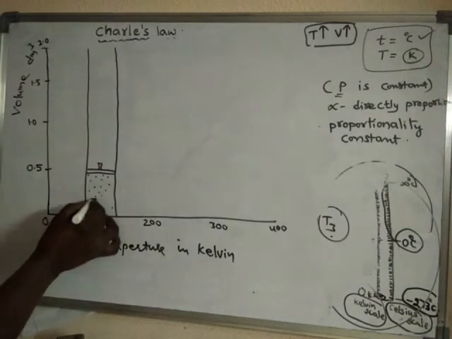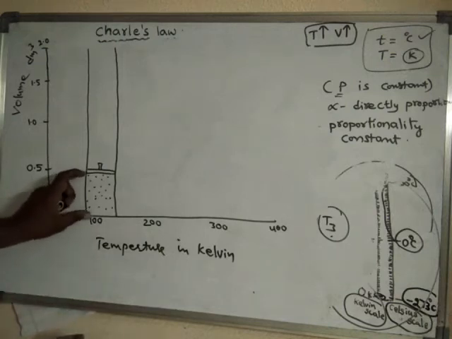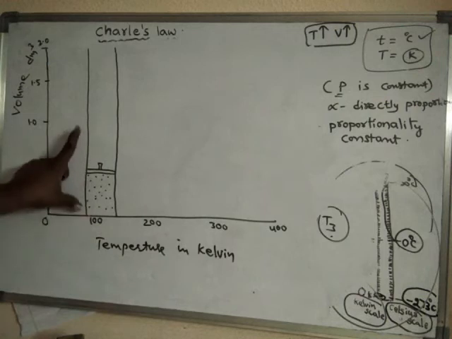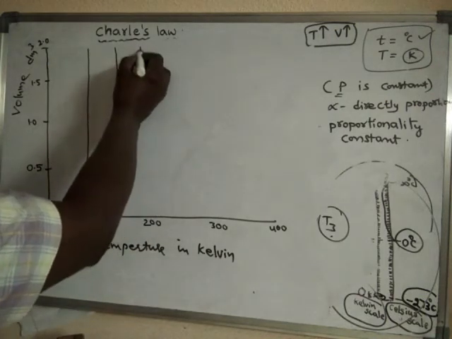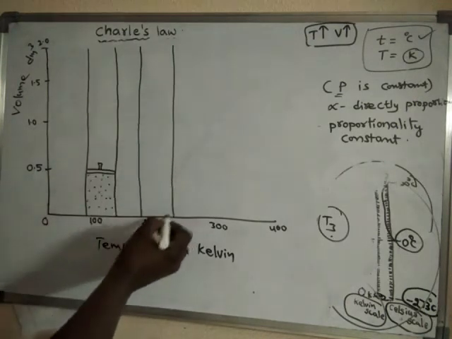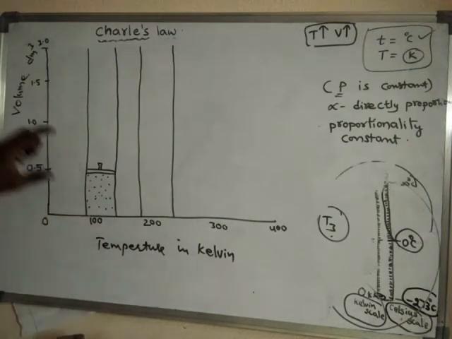Now, if the temperature of the gas is increased, what happened? If the temperature is made 200, automatically the volume will become 1 liter. That means if the temperature of the gas is doubled, automatically the volume will become double.